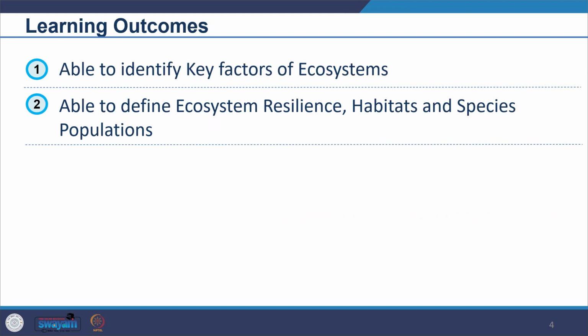So accordingly, our learning outcomes will be that after completion of this session, you should be able to identify key factors of ecosystems, and you should be able to define ecosystem resilience, habitat, and species population. We have already seen legislation related with ecology in India, and we had also seen some examples from across the world. You might reflect on that and on what provisions we have in India, but today we'll focus on the definitions and concepts and then move on to the methods part.